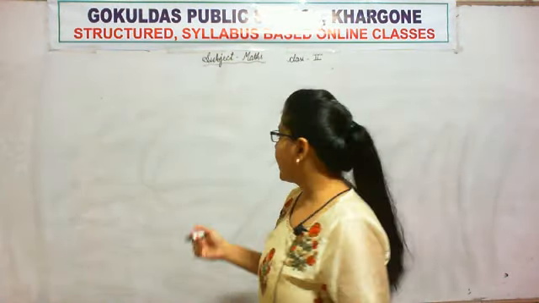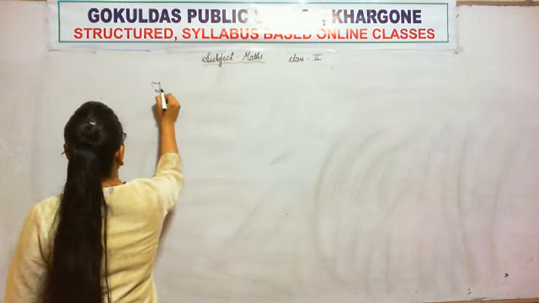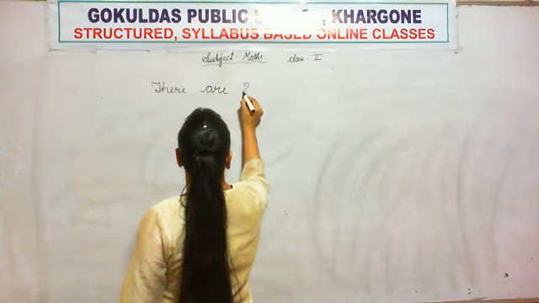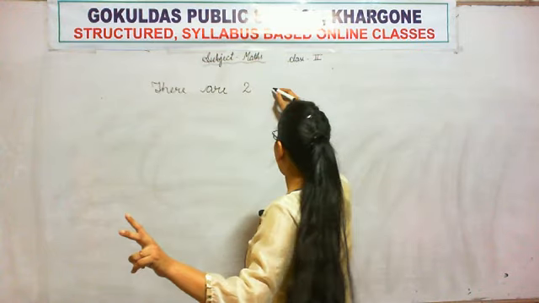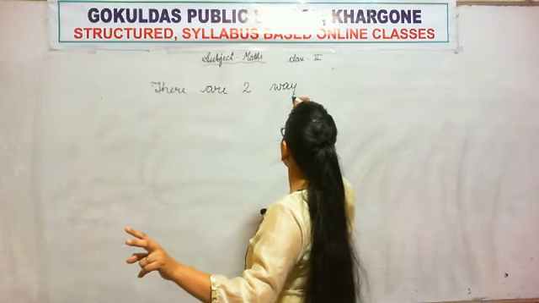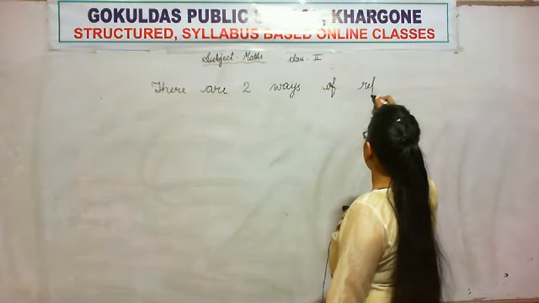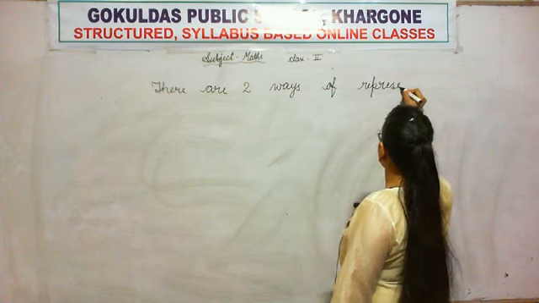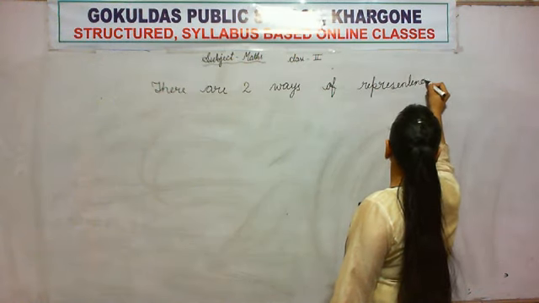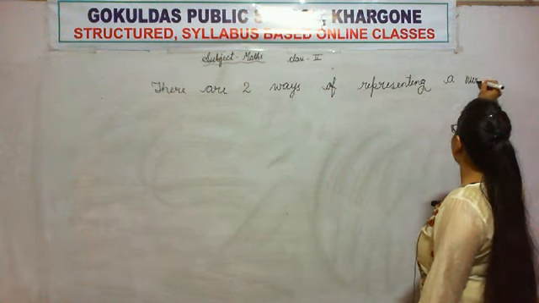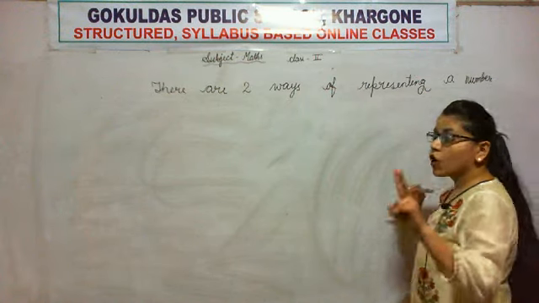So there are two ways of representing a number. How many ways are there? Two ways.